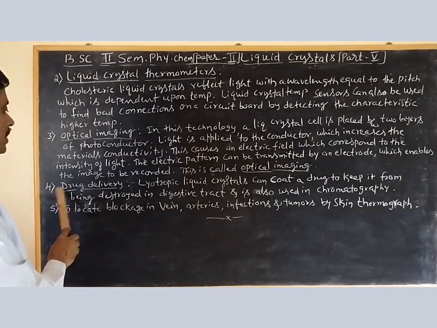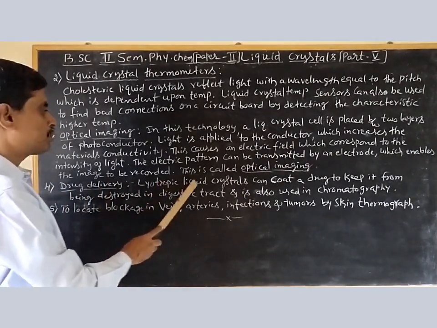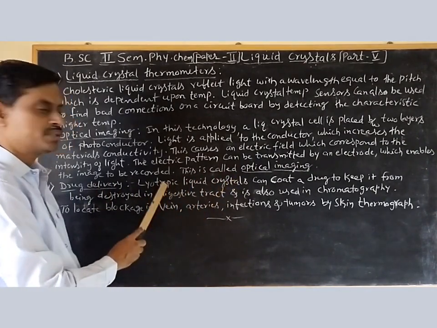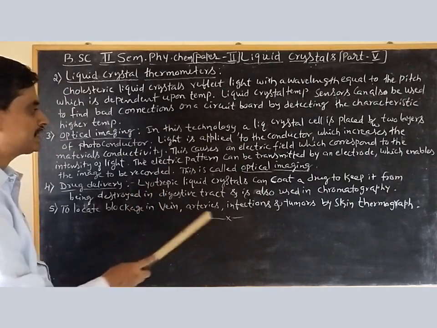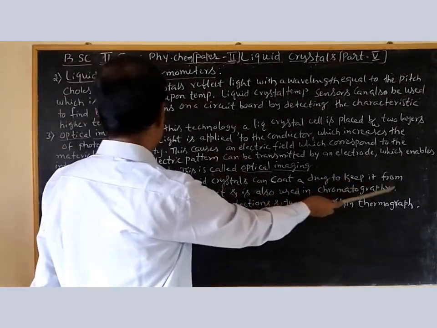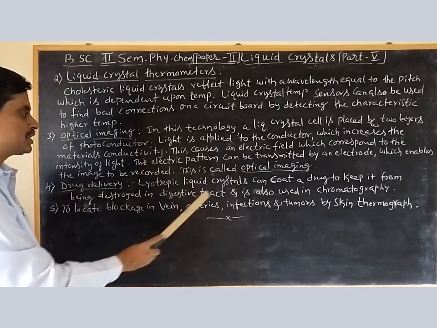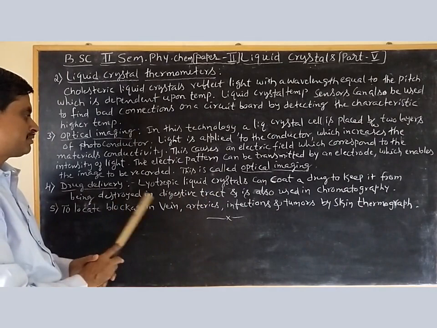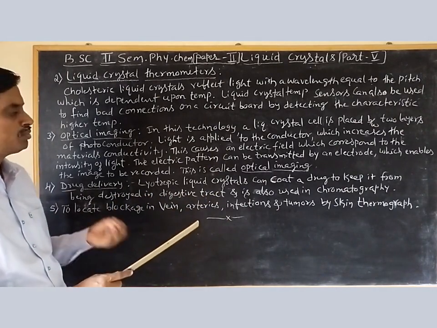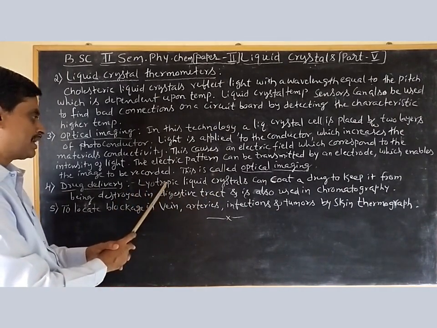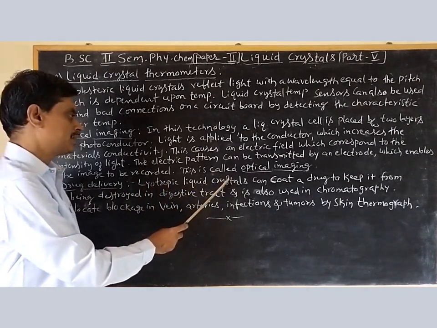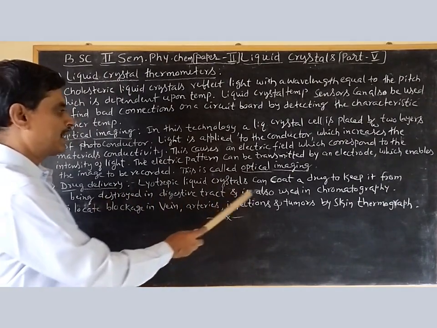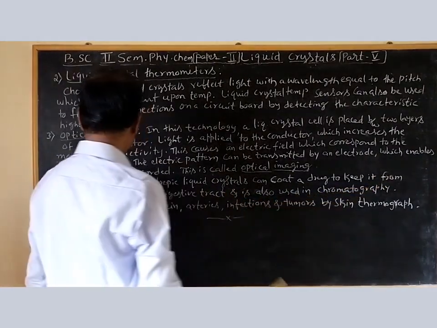Last but one, drug delivery in the medical field. Lyotropic liquid crystals. Lyotropic liquid crystals means liquid crystals formed by using a suitable solvent. Lyo means solvent. They can coat a drug to keep it from being destroyed in the digestive tract. If the coating is not used properly, then there is a loss of this coating, and the drug will be wasted. If it is coated with a suitable solvent by using this liquid crystal technology, then we can protect it from being destroyed. It is also used in chromatography.